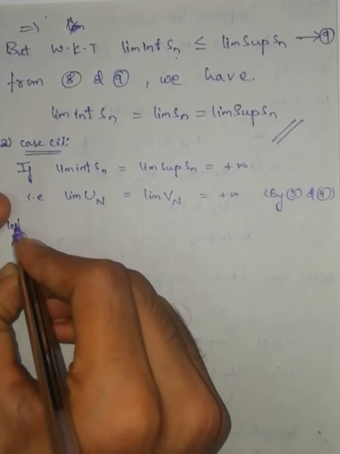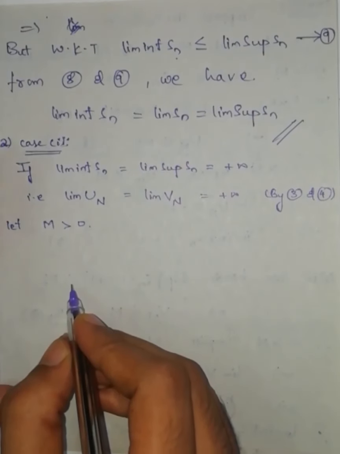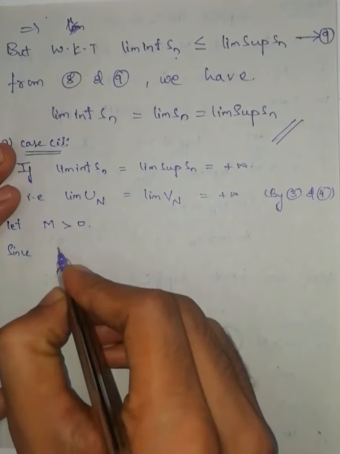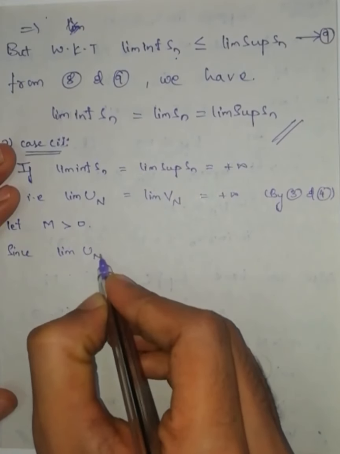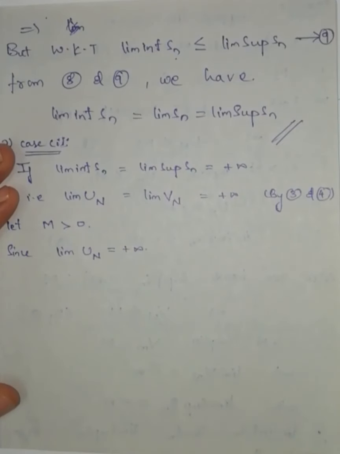Let capital M be greater than 0. Since limit of un is equal to plus infinity, now I am going to use the definition of diverges to infinity.